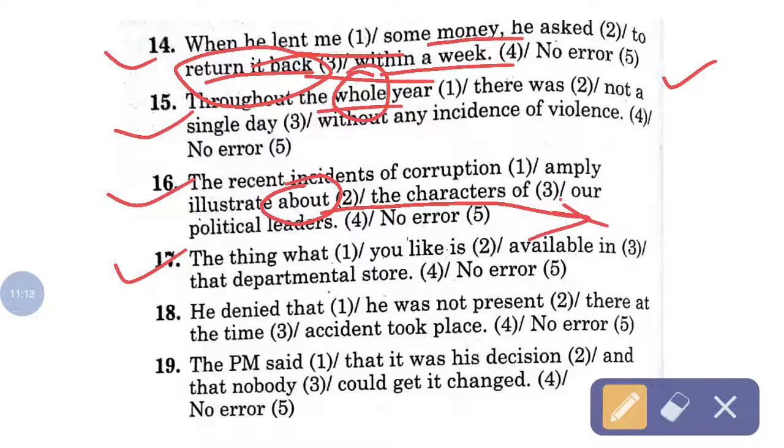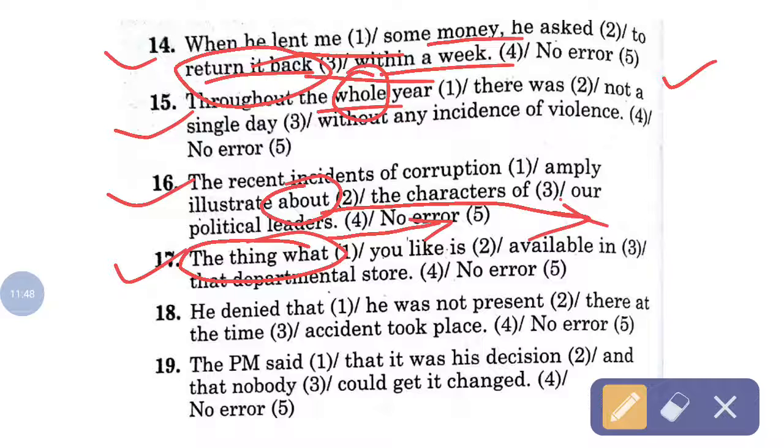Then move on to the next one: the thing what you like is available in that department store. Here you can make two types of sentence. Either you can use which, or you can remove thing.